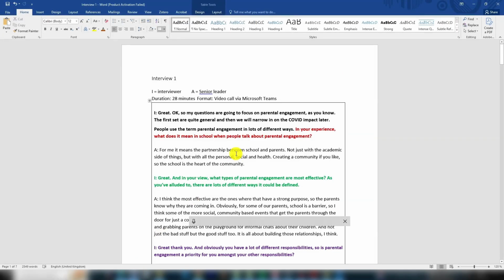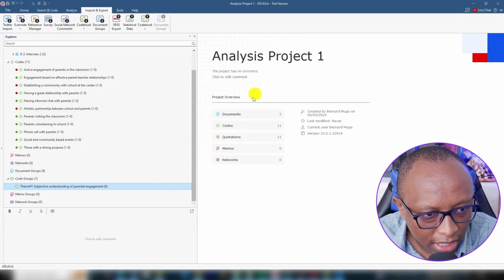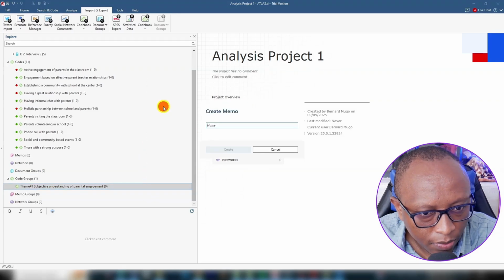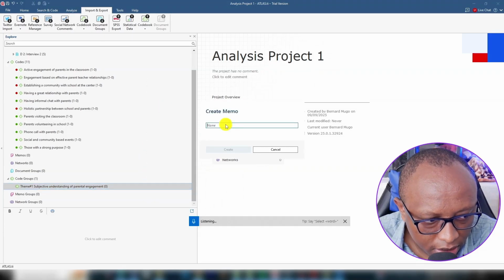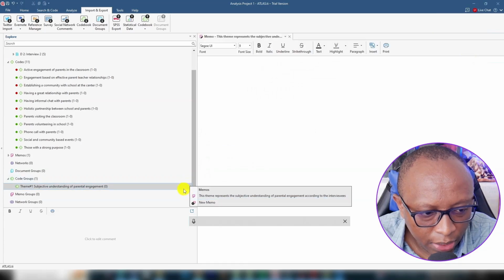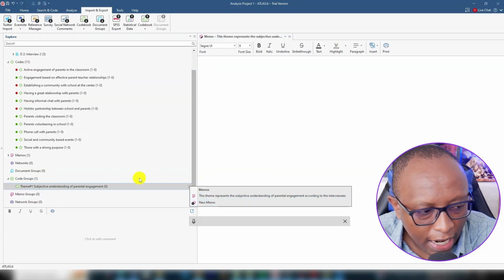Remember, the first question we were asking these people is, what does it mean in school when people talk about parental engagement? Let's write that down somewhere. So I want to right click and go to new memo. This theme represents the subjective understanding of parental engagement according to the interviewees. You see, when we click, there's a memo icon here. When we click on it, we can read what that theme means.